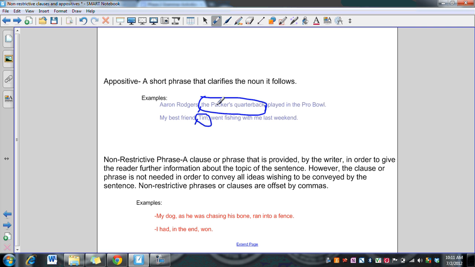So Aaron Rodgers and the Packers quarterback are synonyms. They both mean the same thing. My best friend and Tim both mean the same thing. That is not the case in a non-restrictive phrase.